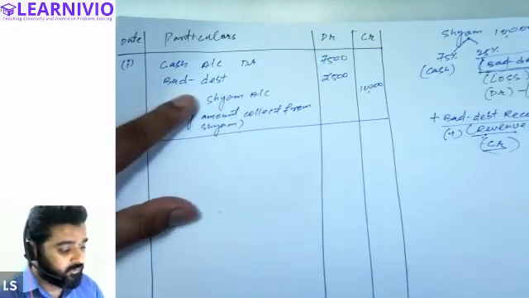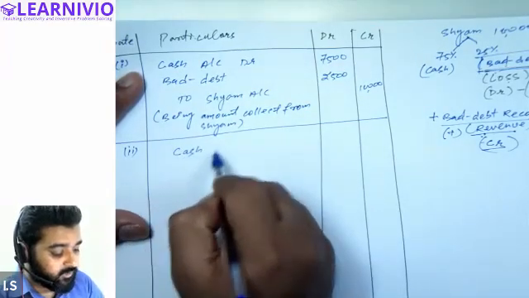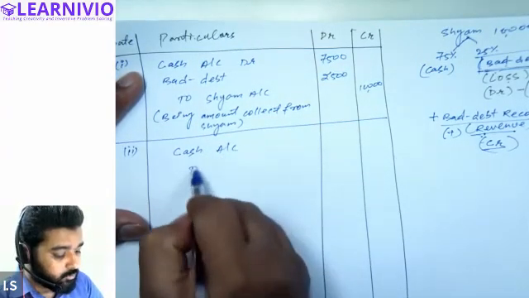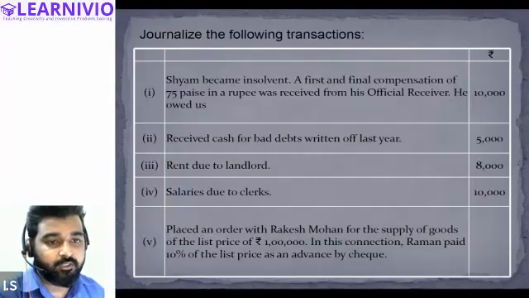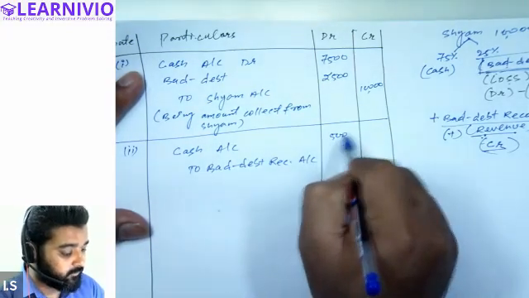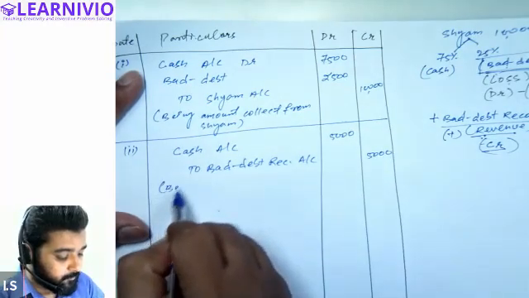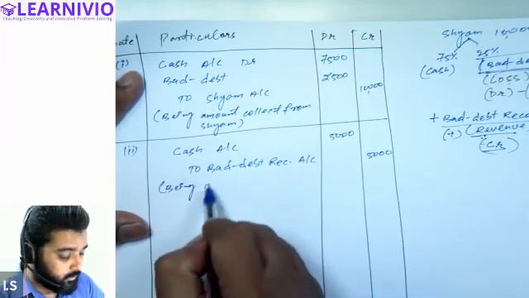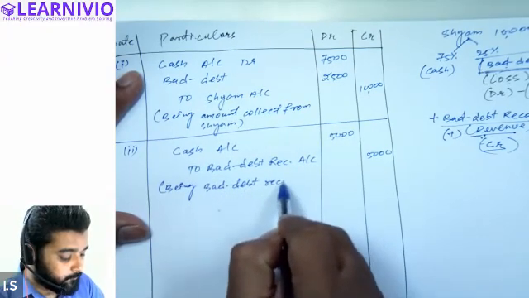So we will write: cash account debited to bad debt recovered account, and the amount is 5,000. 5,000 debit, 5,000 credit. And we can write the narration being bad debt recovered.